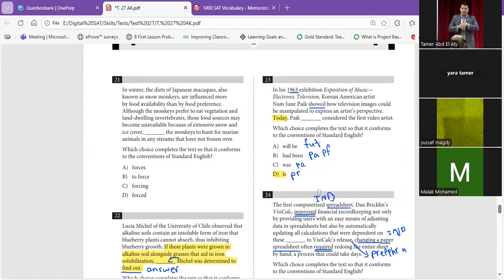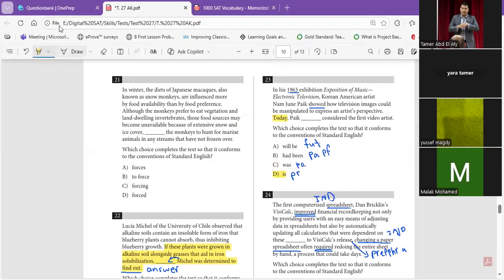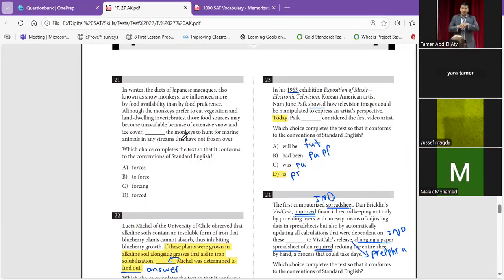Let's go to 21. And again, we are in domain 4, skill number 1. How do you know? Because here we have verbs. Forces is a verb. To force is not a verb, it's an infinitive. Forcing is not a verb, it's a gerund or participle. Forced is a verb. Take care.